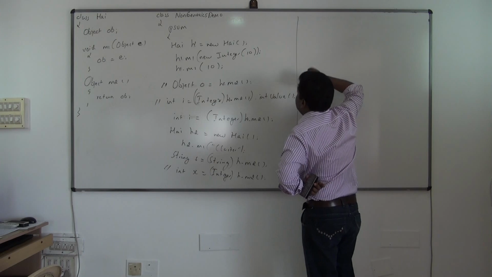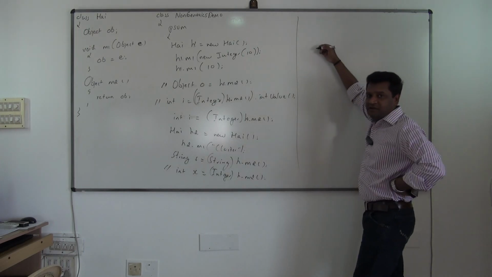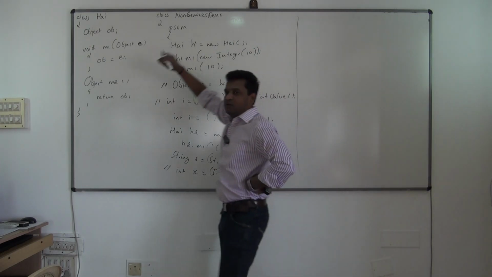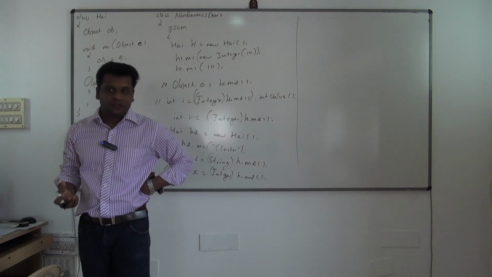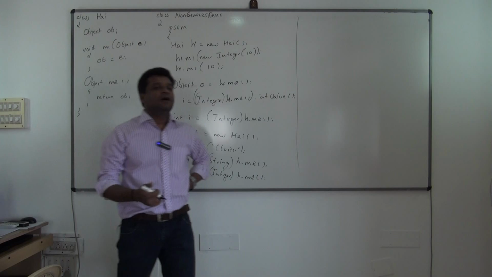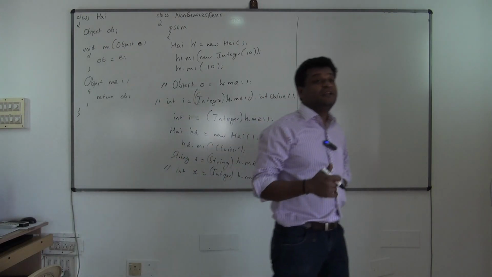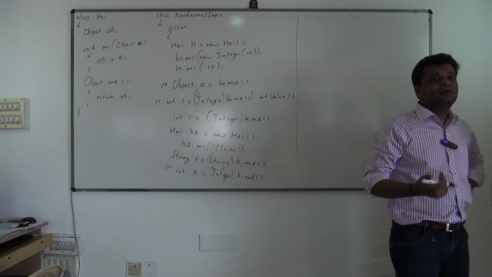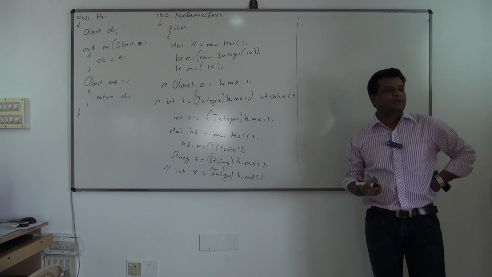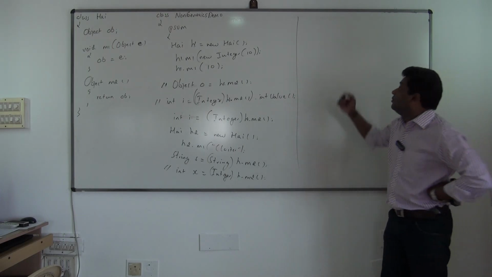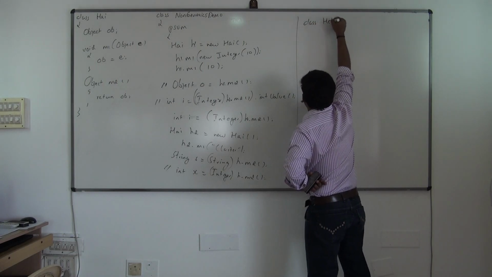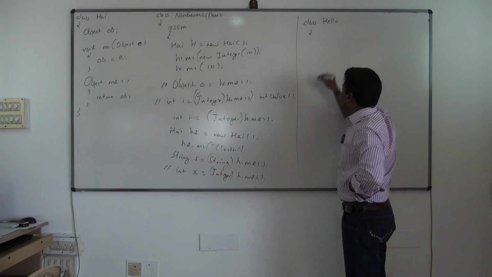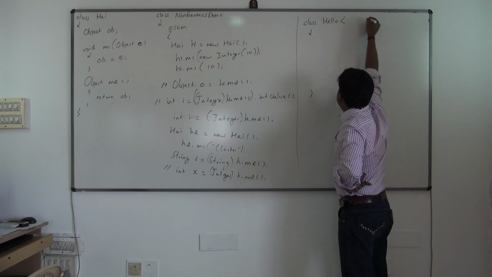So that is non-generics. Let us see an example for generics. Till now, whatever code we have written, we have written as non-generic classes. This is the first time we will be learning how to write a generics class. So it's a new terminology. Let's see how to write a generics class now. You write class Hello. Everything is the same, but only one thing will come now. You will have these angle brackets here.